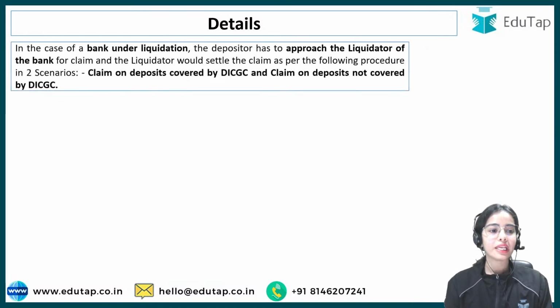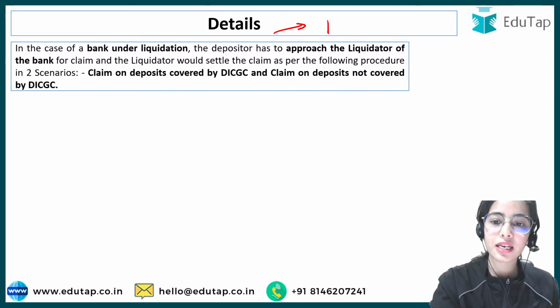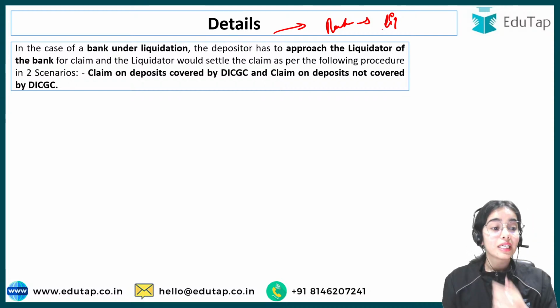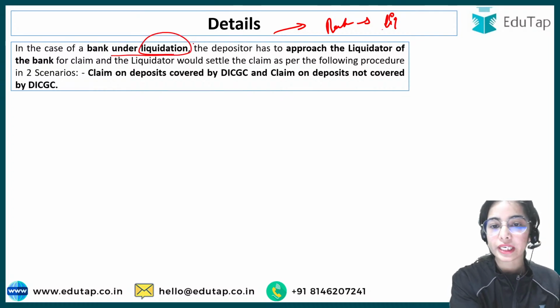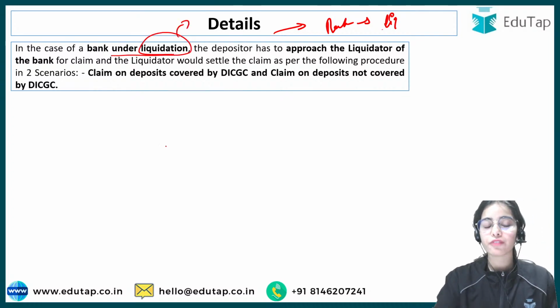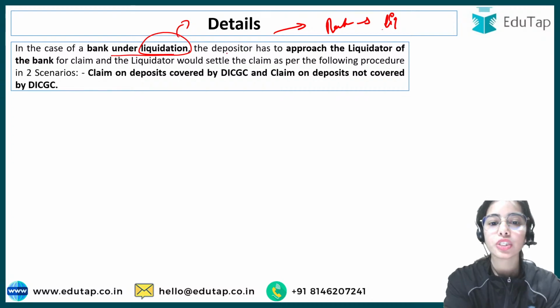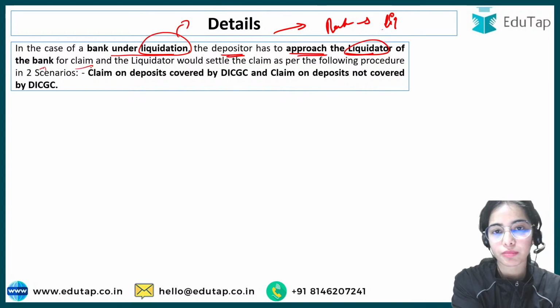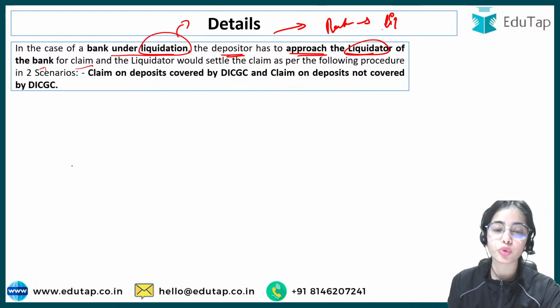Okay, now let's say a bank has been liquidated. That means the bank is closing down. So what will happen to these unclaimed deposits, to these accounts? In the case of a bank under liquidation, the depositor has to approach the liquidator of the bank for the claim. So the customer will go to the liquidator of the bank.